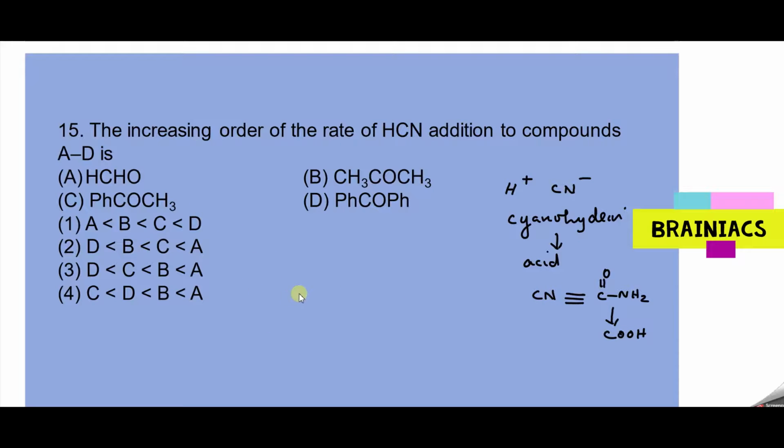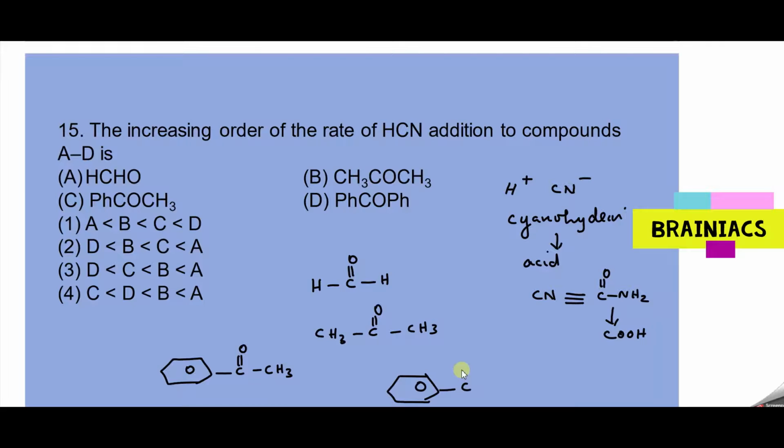Okay, here rate of reactivity, how you can do. First one, HCHO. If I am drawing the structure, you will get like this. Next one, you can see it's a ketone, CH3, C double bond O, CH3. Third one, you can see benzene ring is coming into picture. So the positive charge will enter into resonance, making it highly unstable. I mean, CH plus charge is not at all available. Last one, you can see benzophenone. You have two benzene rings coming into picture. So the positive charge, you cannot even see that.